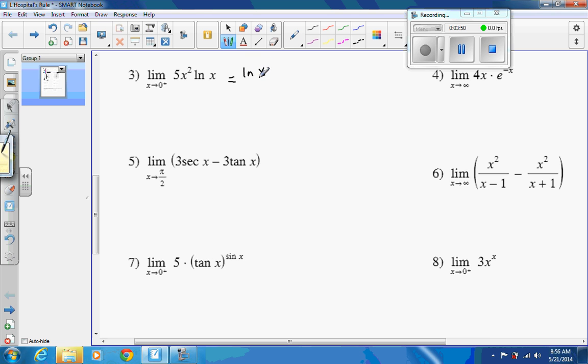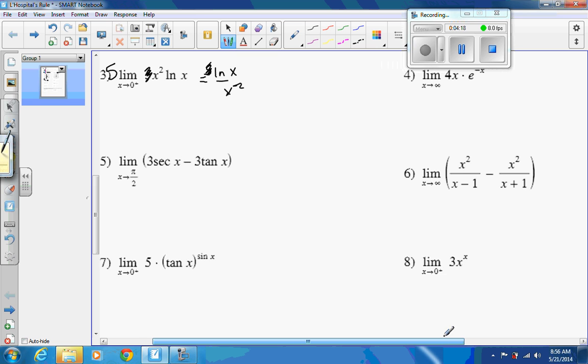Equals the limit of ln of x. If you have a power, just move it to the bottom. Now careful, that 5 cannot be moved to the bottom. The power is not on the 5. It's just on the x squared. So that can move, but that 5 has to stay put. Actually, if you want, we can factor out that 5 altogether and not have to worry about it. Just don't forget to multiply by it at the end. Now we could do the derivative of the top, derivative of the bottom.